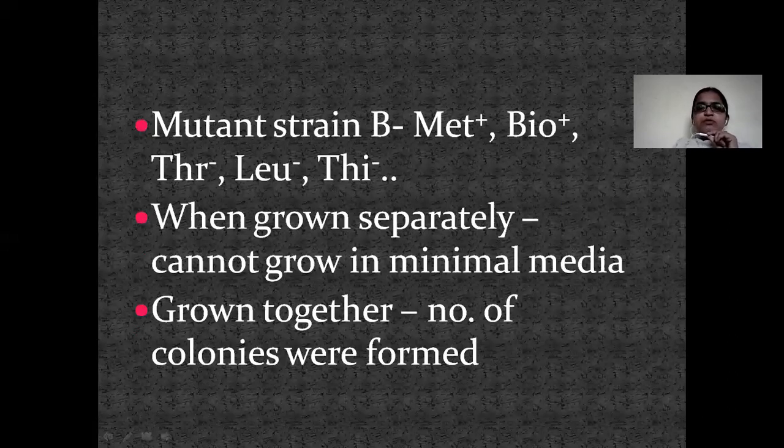But due to mutation, strain A was able to produce only three compounds, and strain B was able to produce only two compounds, two different compounds. So when they are grown separately, as they could not meet the requirements for cell growth, or could not synthesize all the compounds required for cell growth, they are not able to show any growth on the minimal media.